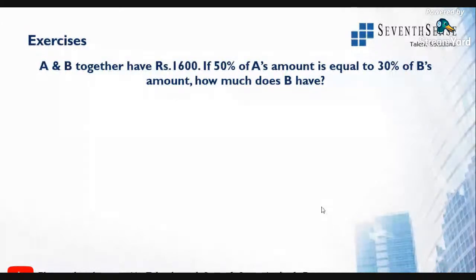So we got to know the answer for this question, wherein B's amount is 1,000 rupees and A's amount is 600 rupees.